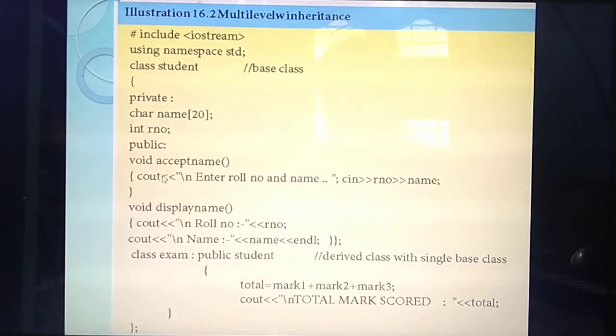Okay. Listen. So next we are going to write void display name of. What's the name of this line? Function. So next you are going to write another function. What's the name of the function? Display name of. Accept means you are giving the input or getting the input. Display means you are giving the output. What things do you need to give as output? The same things you have already entered as input: roll number and name, which you are going to display in the cout. So which statement do you need to give? Cout. So in cout, I am giving a roll number.